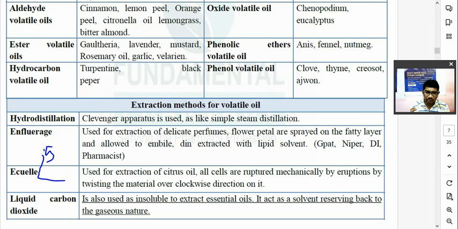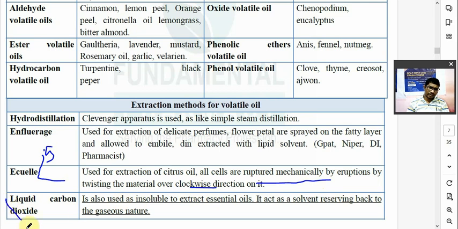Second method is nothing but there is a particular type of instrument which has a different type of rupturing element. जैसे पिन होंगे उसमें, ऐसा इंस्ट्रूमेंट रहेगा, इसमें सिर्फ छिलका डालना है, आपको घुमाना है. What will happen? The pins will rupture the glands present in the orange peel or lemon peel, etc., and you will get the volatile oil. So for the extraction of citrus oil, the cells are ruptured mechanically, by twisting the material in a clockwise direction.